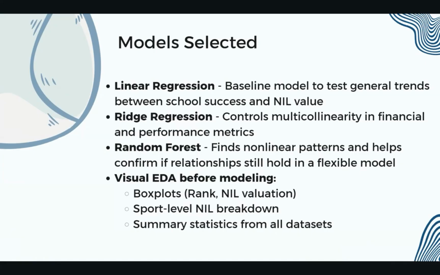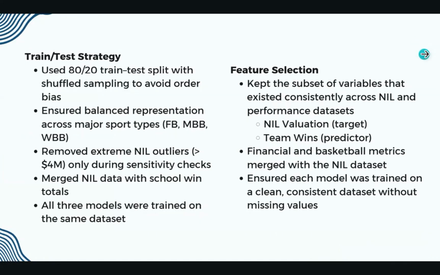And then for the visual exploratory data analysis, we also had those box plots, sport level breakdowns, as well as general summary statistics from all data sets. We began with conducting a train and test strategy. So we trained the model using 80% of our data and then tested it with the remaining 20%, shuffling and sampling the data to avoid order bias.